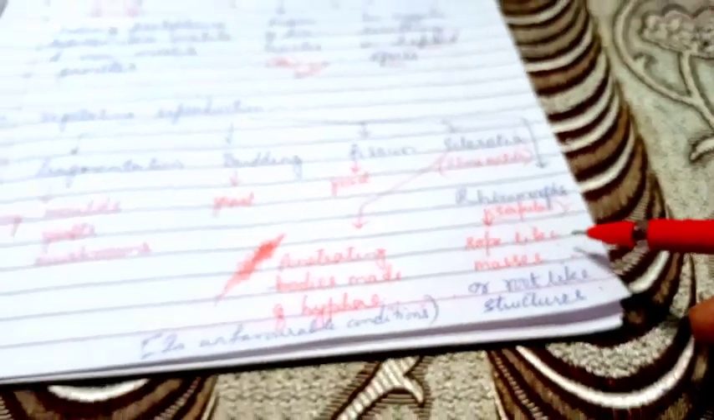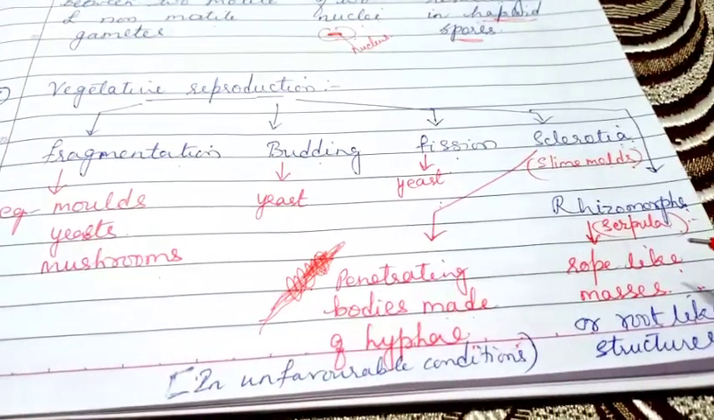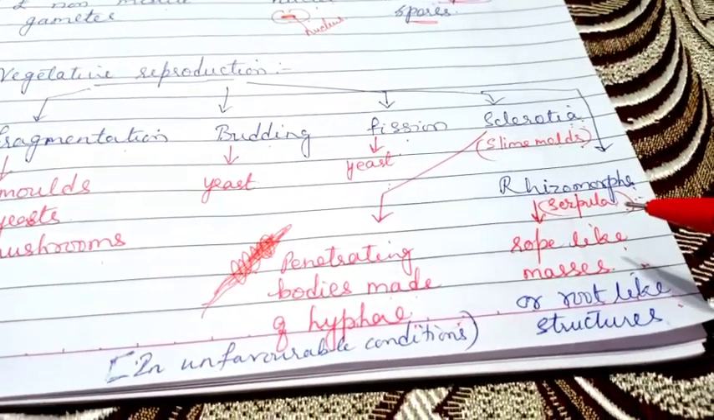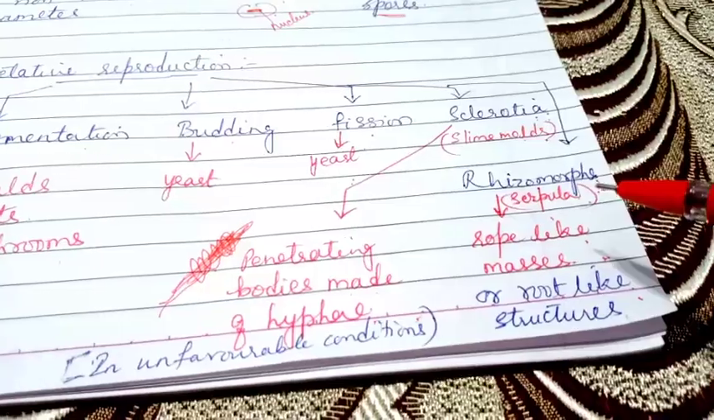So we are saying that vegetative reproduction takes place by fragmentation, budding, fission, sclerotia and rhizomorphs.